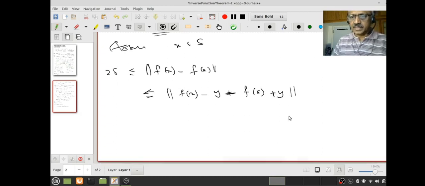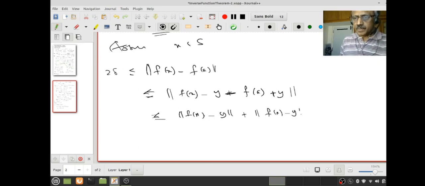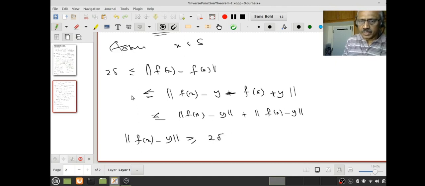Now this norm is less than or equal to norm of f(x) minus y plus norm of f(a) minus y. I'm just using the triangle inequality. Therefore norm of f(x) minus y should be greater than or equal to 2 delta minus norm of f(a) minus y.